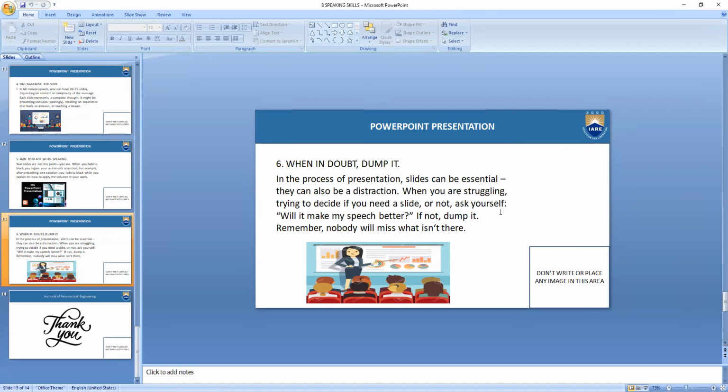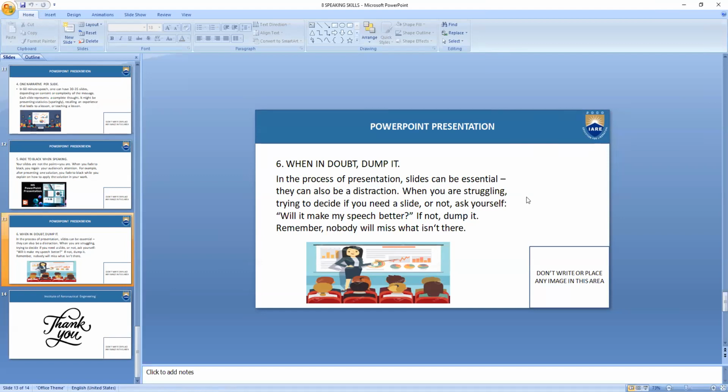What are the things that you have to do in this? You should not put too much information in the slides. You need to use proper fonts. You also need to consider the size of the format and the color of the alphabets, whether they are properly visible to the last audience or not. Sometimes the size of the font makes a lot of difference.